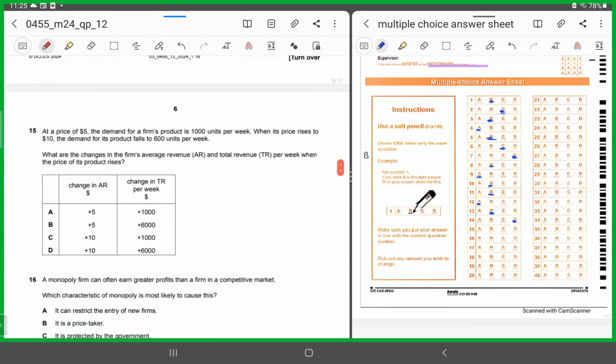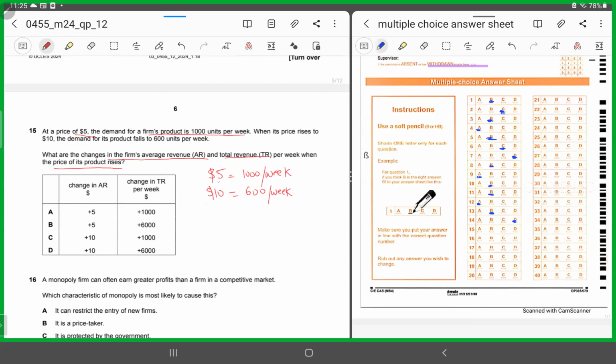Number 15. At a price of $5, the demand for a firm's product is 1,000 units per week. So when the price was $5, the demand was 1,000 units per week. All right. When its price rises to $10, the demand for its product falls to 600 units per week. All right. What are the changes in the firm's average revenue and total revenue when the price of its product rises?